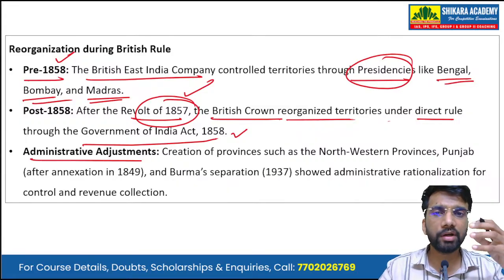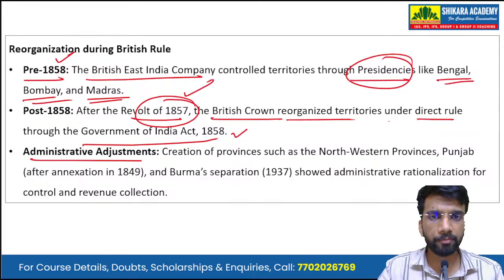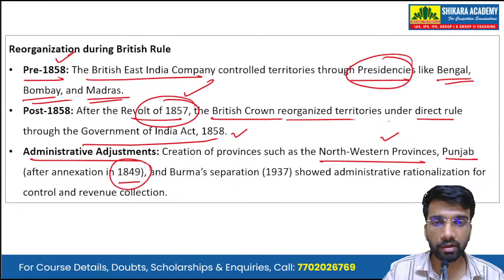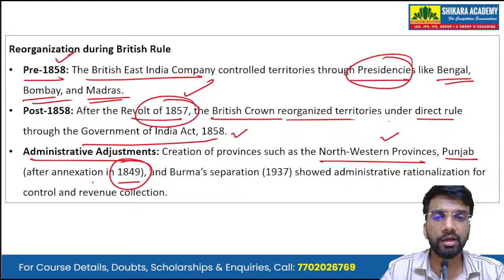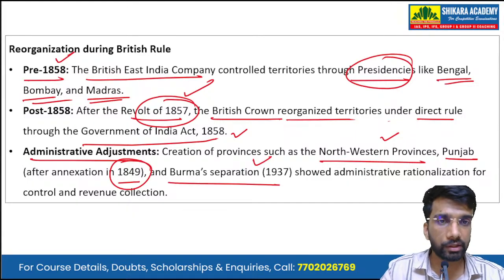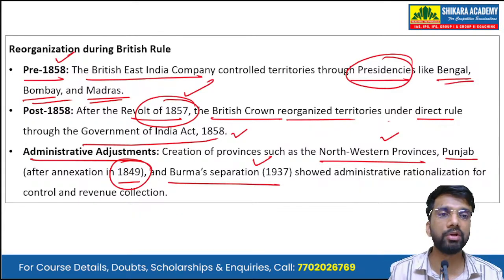Along with this, there were several administrative adjustments also. So there was creation of provinces such as the northwestern provinces, the Punjab after its annexation in 1849, the separation of Burma or Myanmar in 1937, which showed the administrative rationalization for the control and revenue collection.